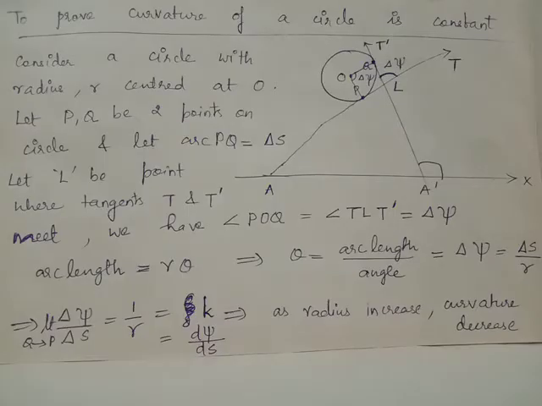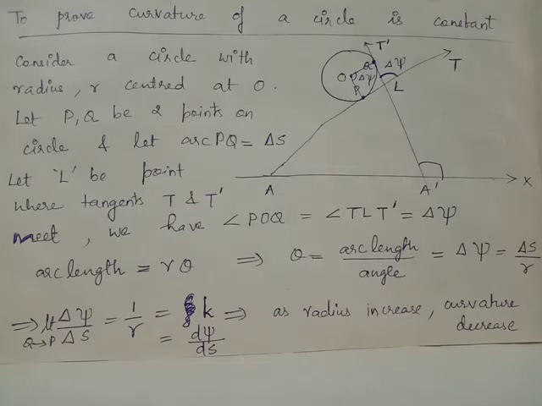Let us investigate the fact that the curvature of a circle is constant. Suppose you consider a circle centered at O, and at points P and Q on the circle you draw tangents T and T dash respectively. Suppose the radius of the circle is R, and let arc PQ equal delta S. The angle between the tangents T and T dash is delta psi, and hence the angle POQ will also be delta psi.